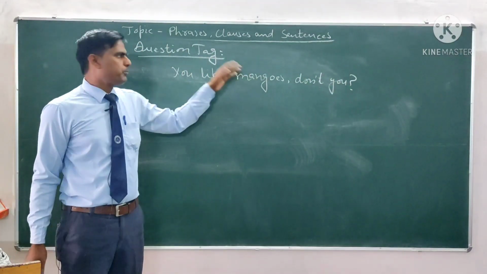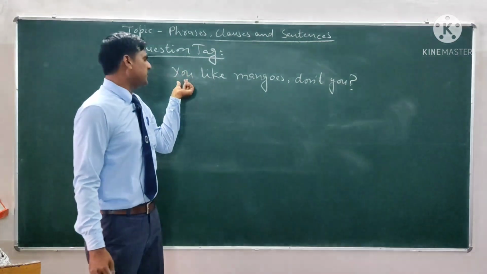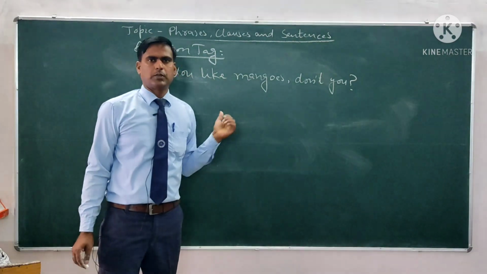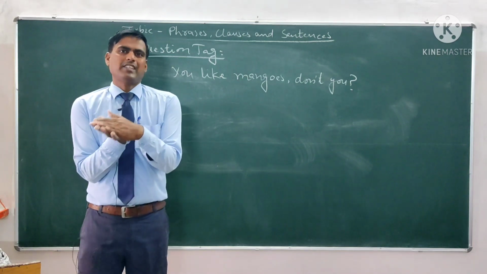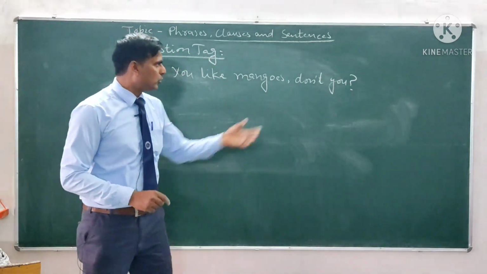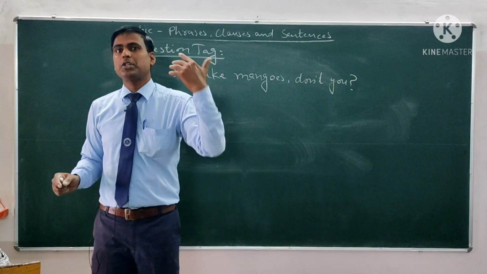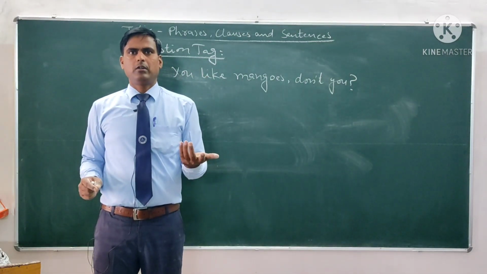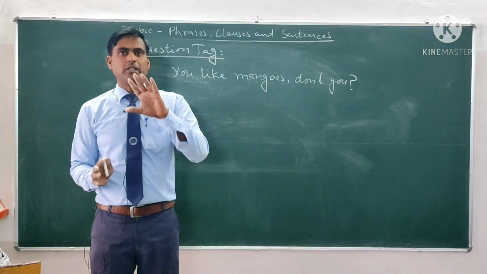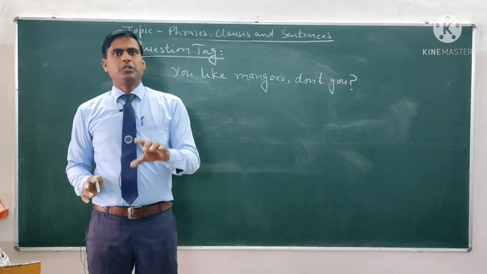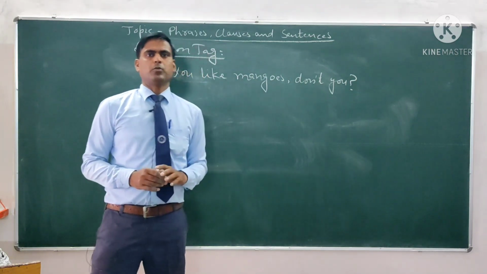The person knows that you like mangoes. So the person is going to first tell him that you like mangoes, and then he is going to ask a question. Don't you? Don't you like mangoes? It means the person knew that you like mangoes.